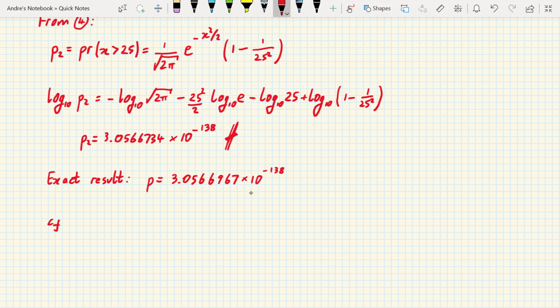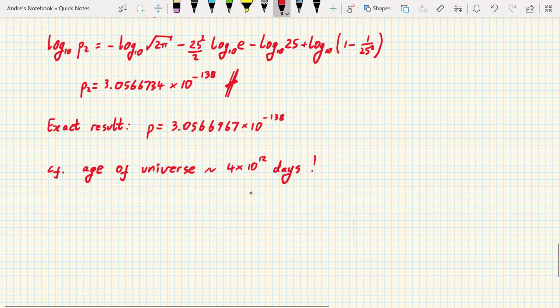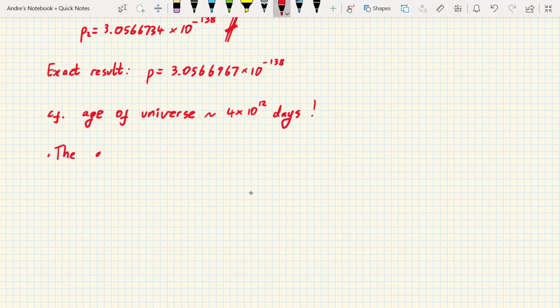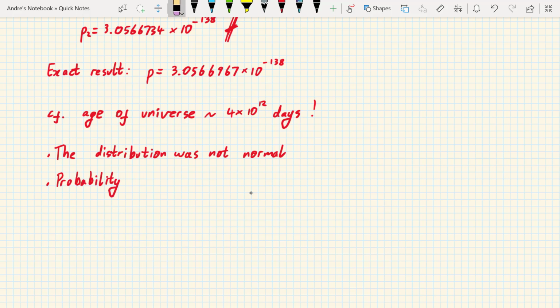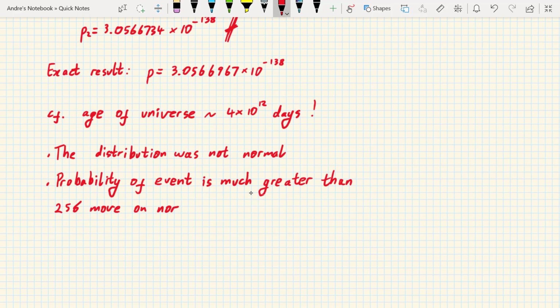To put this number in context, bear in mind that the universe is only about 4 times 10 to the 12 days old. In other words, we would not expect a single 25 sigma event to happen even once since the beginning of time. So what do we conclude? Well, firstly, the distribution of the event was not normally distributed. Any model based on such an assumption must be incorrect. Secondly, no matter what model was actually used, the probability of the event happening is much greater than a 25 sigma move on an assumed normal distribution would suggest.